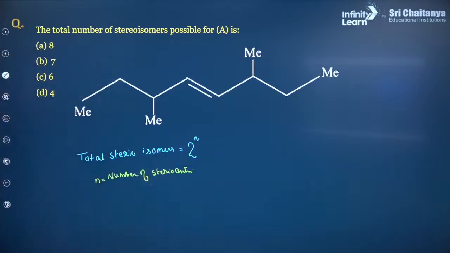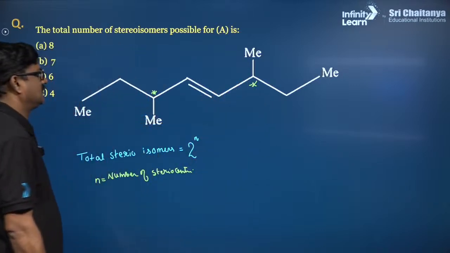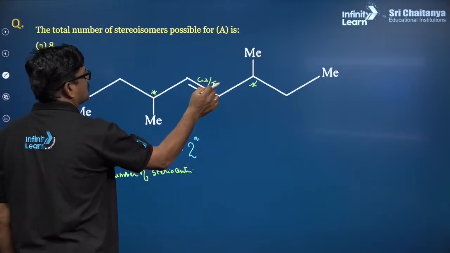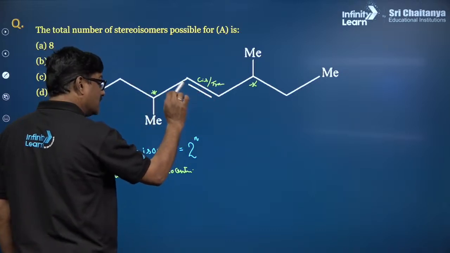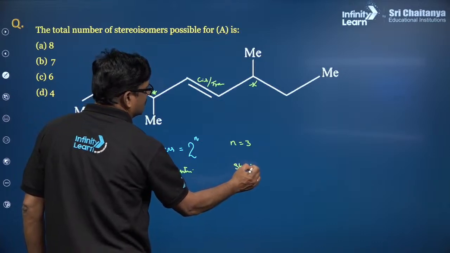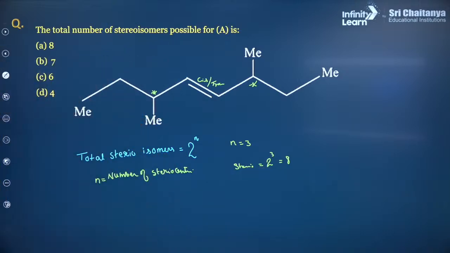What is the meaning of stereo center? This is a chiral center over here and this is a chiral center over here, and you are going to have cis and trans, so that is also a stereo center. I just want to say n is equal to 3, so stereoisomers is 2 to the power 3 is equal to 8. My answer for this question is going to be 8. Got it?